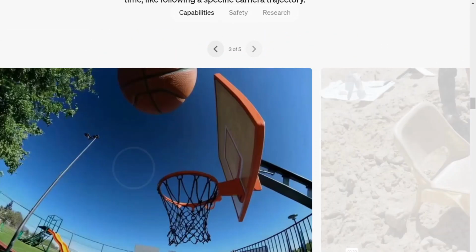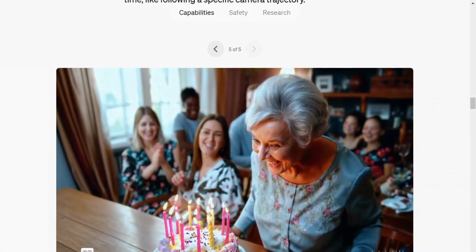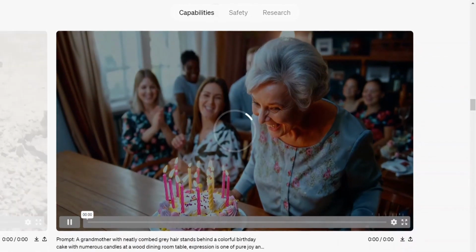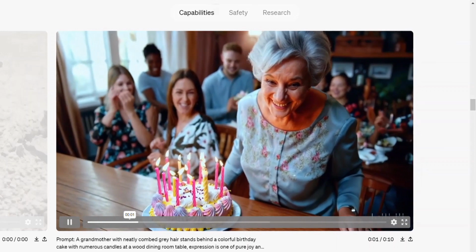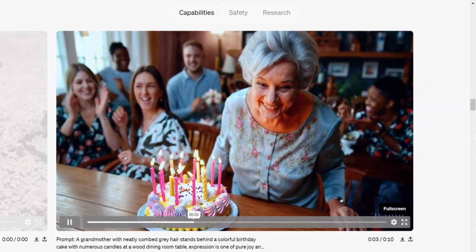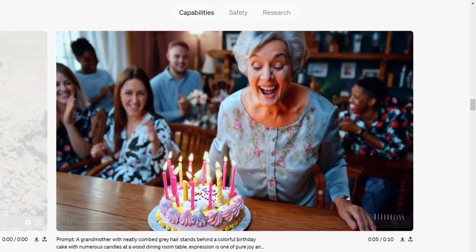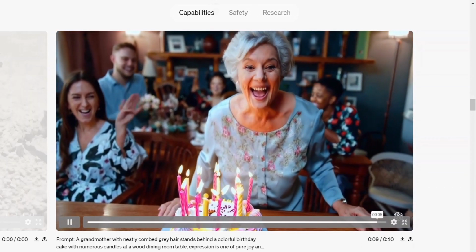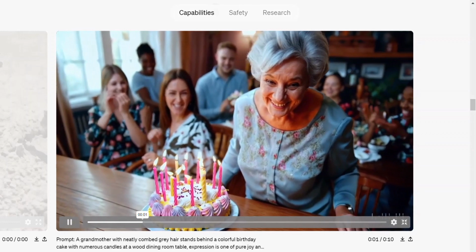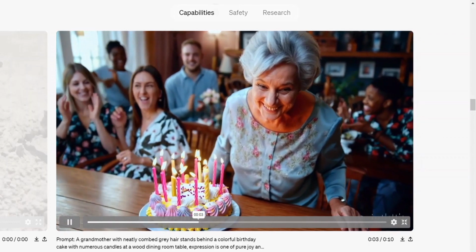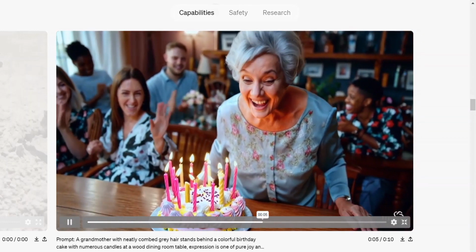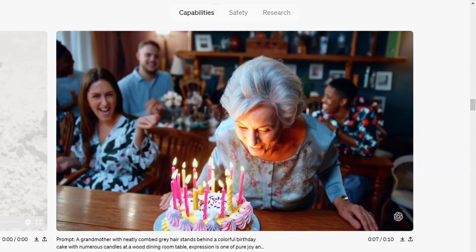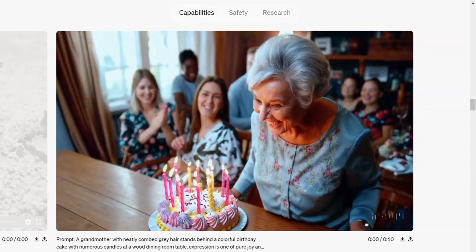Also, let me show you this video. If you observe this video closely, what is awkward you see? Look at the flame angle. They're not in the same direction. Sora doesn't understand physics yet, right? If you could also look at the hands waving by this lady here, look at her fingers. They look a little weird, right? Observe again. Look at the lady in the back. The way she's waving her hands, the fingers look a little weird. And also the lady who is clapping behind looks a little weird, isn't it?